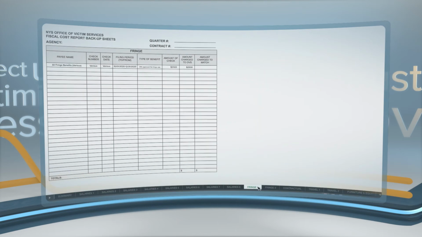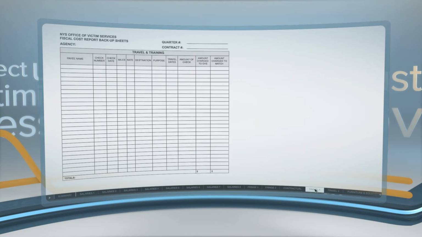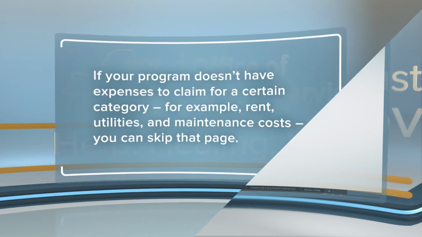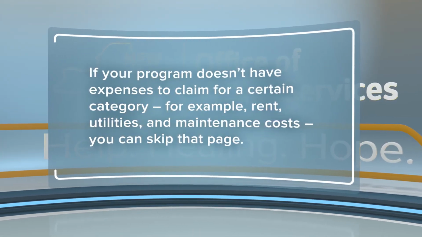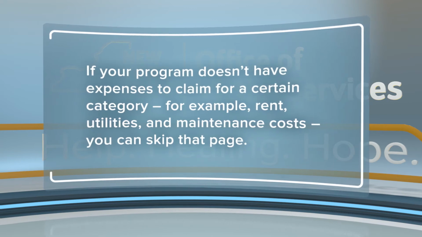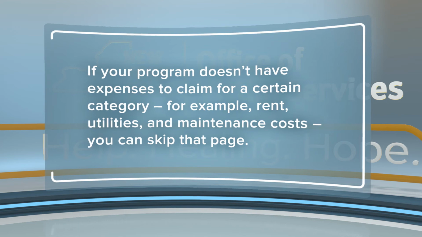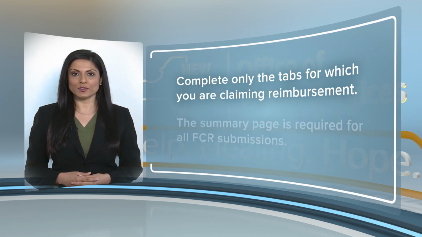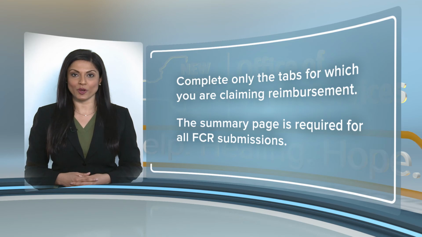Now you'll provide all of the information required for the contractual services, travel and training, furniture and equipment, space, and operating expenses pages of the FCR. If your program doesn't have expenses to claim for a certain category, for example, rent, utilities, and maintenance costs, you can skip that page. To explain it further, if you're only claiming reimbursement for salary and fringe for the quarter, those would be the only two tabs you would need to complete in addition to the summary page.